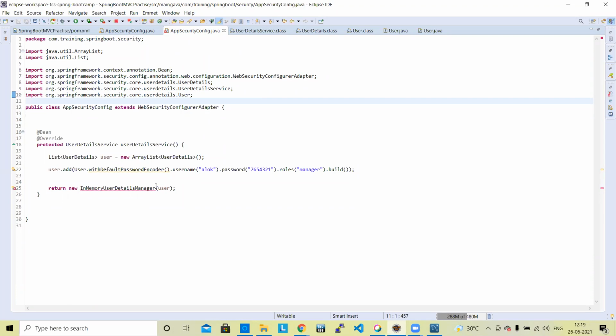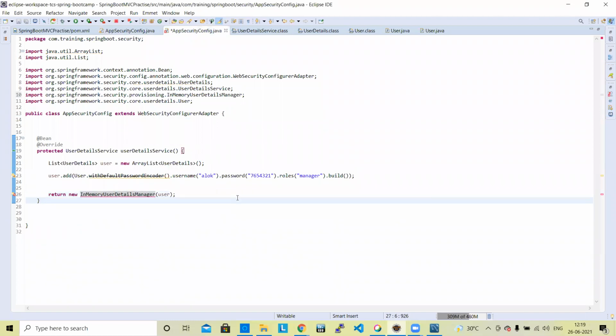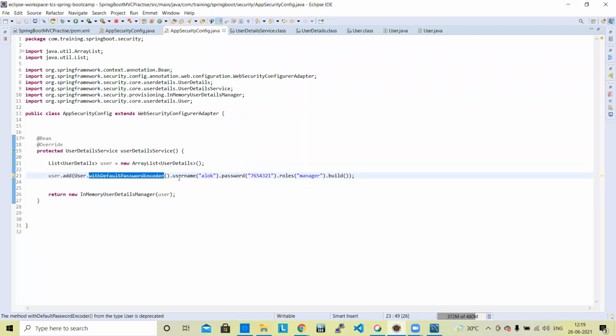Okay, another input we need to do. This is level 2. Earlier we used the user ID and the password which was generated by Spring Boot security. Now, in step 2, we are using an inbuilt class, User, which has an inbuilt method. Do not worry about this; it is a deprecated method. Newer methods may have been implemented, but this is deprecated and still works. The username is already set, and I am setting the user with hard-coded values.